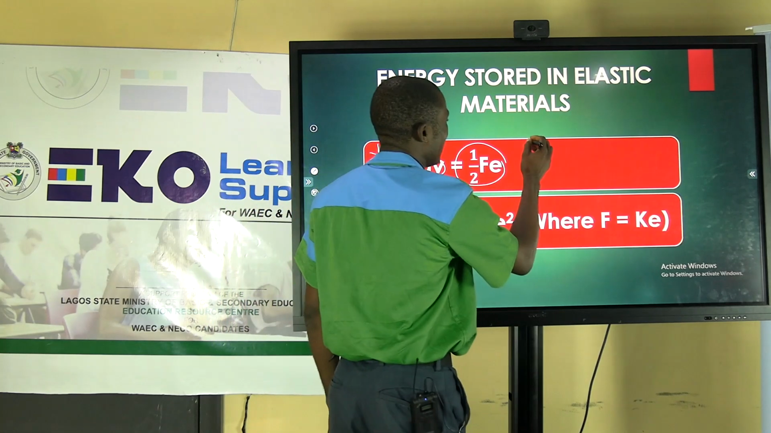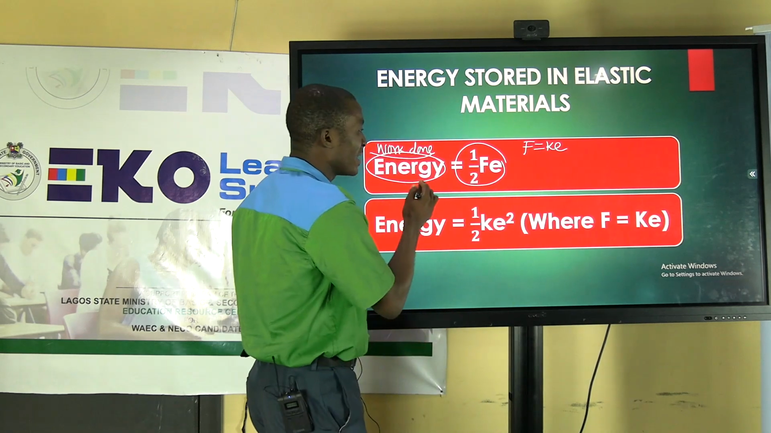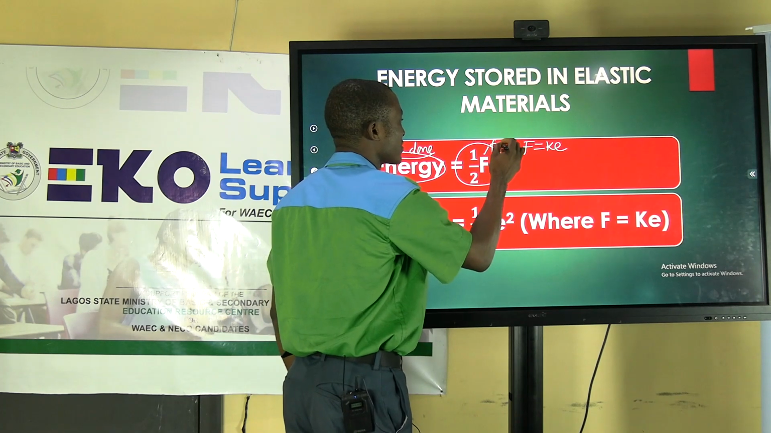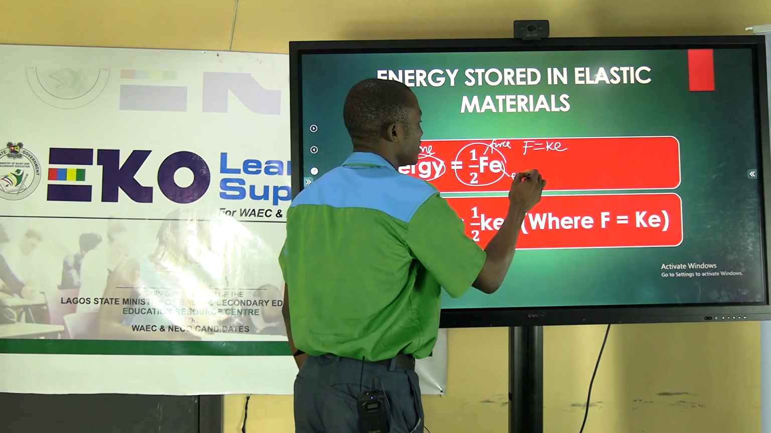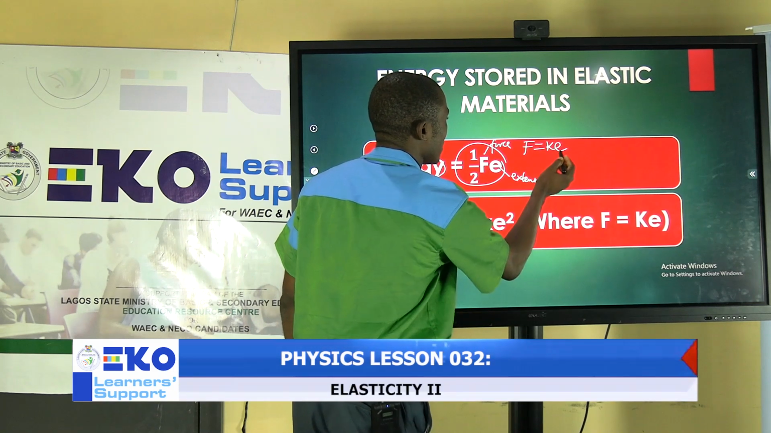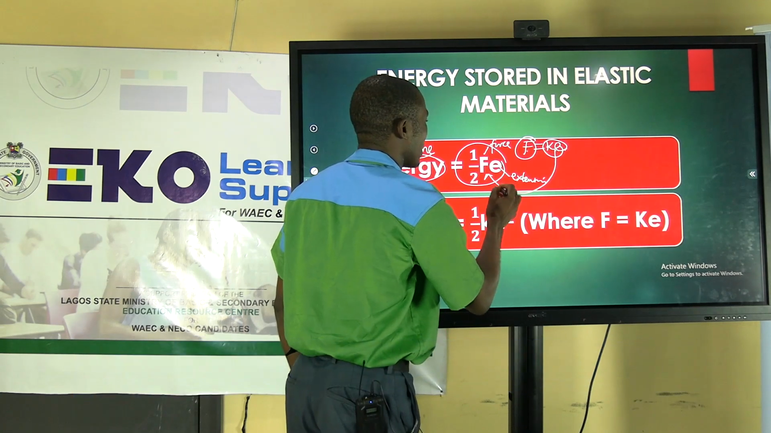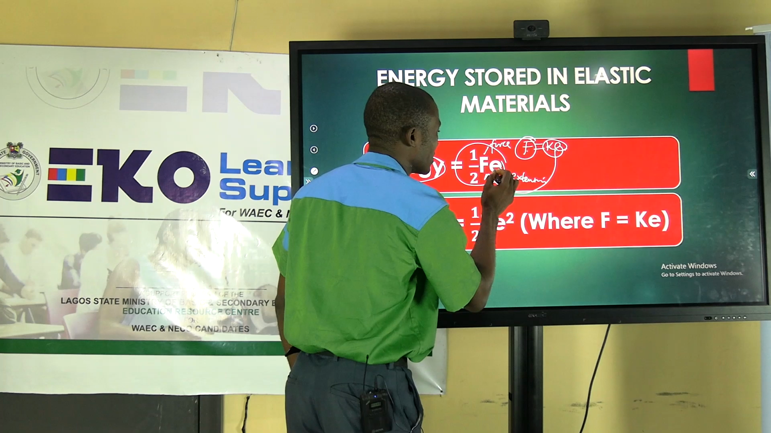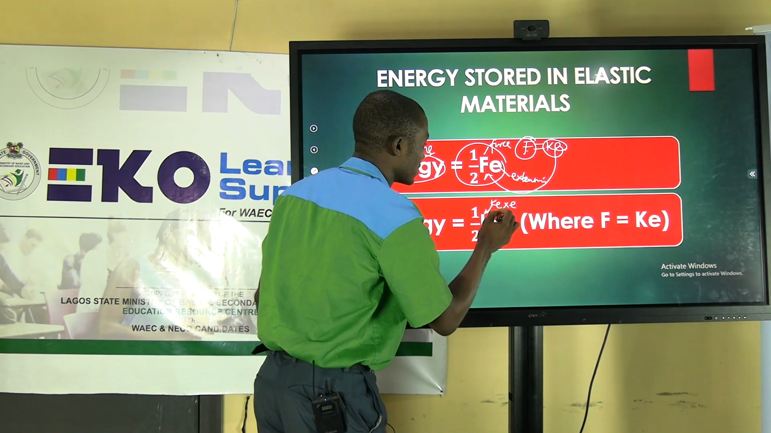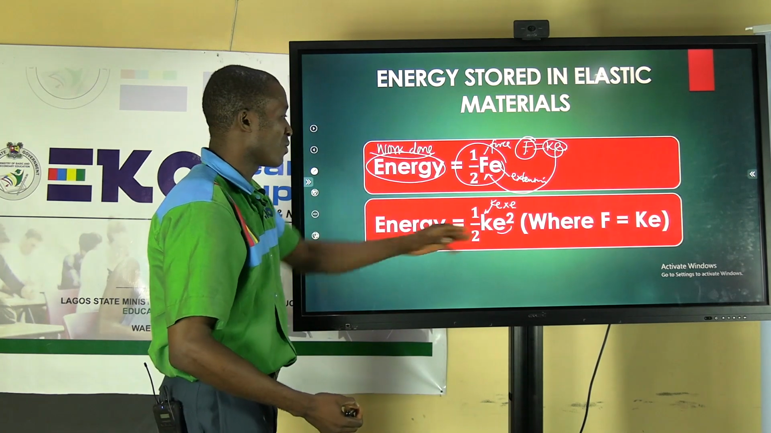From what we have learned, F equals KE. Energy stored is half of FE, where F is the force and E is the extension. So F equals KE, if you replace the value of F with KE, you are going to have KE times E, which means K remains, then E multiplying E will give you E squared. So that's where we got this from.